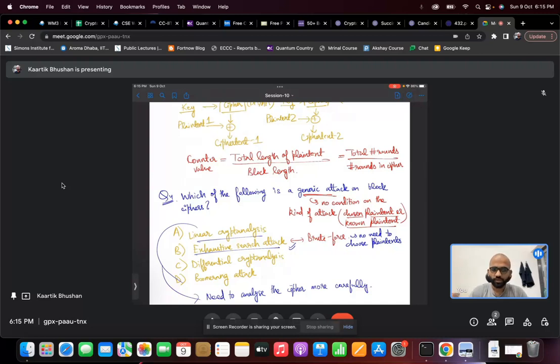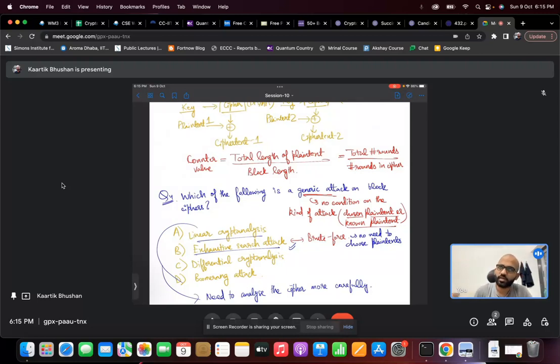So brute force or exhaustive search is obviously one of such attacks, right? Even if you have any plain text ciphertext pair, no matter how you got that pair, you can always do brute force. So that's a generic attack.